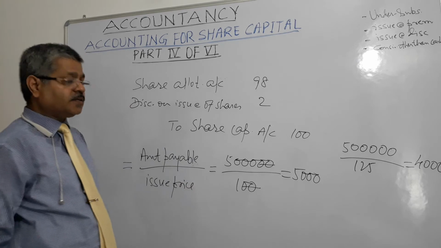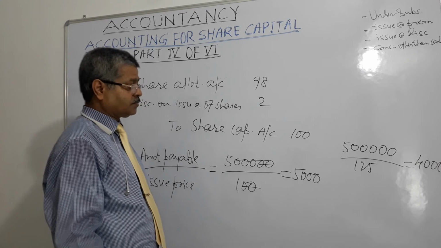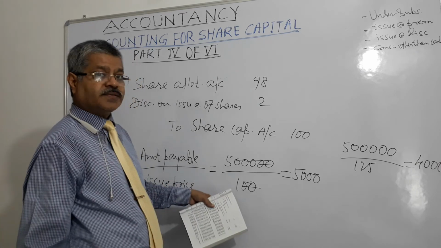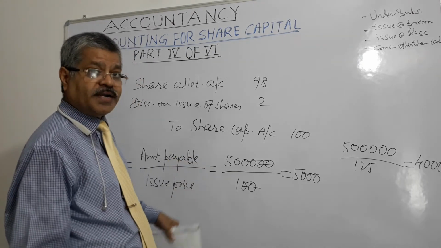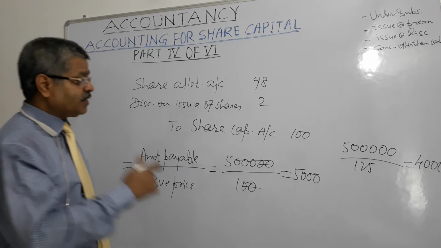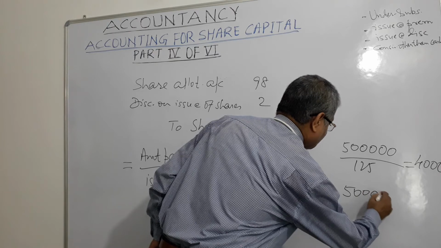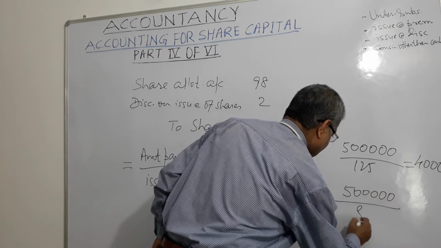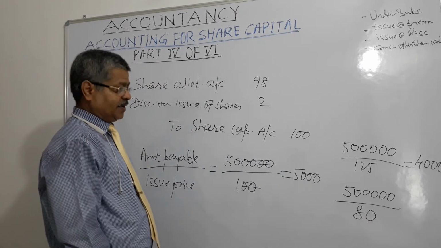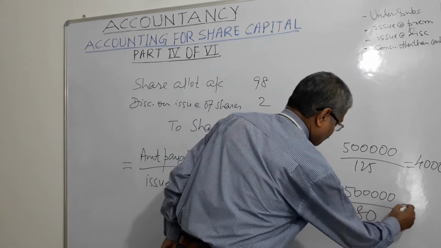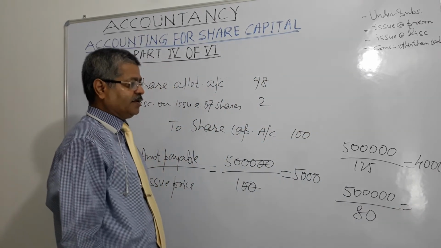Take another scenario. If this share is at discount, what is the discount? Against the nominal or par value of 100, they are ready to issue at 20% discount. So amount payable is 5 lakhs and I am ready to get it at 80 rupees per share, right? So the company will issue me 5 lakh divided by 80.